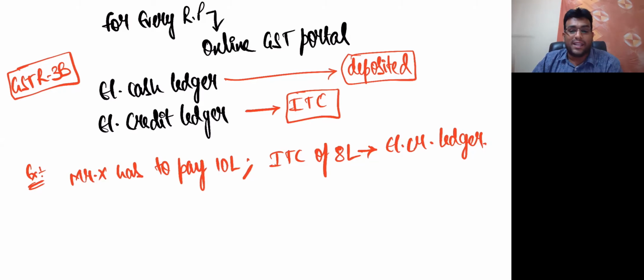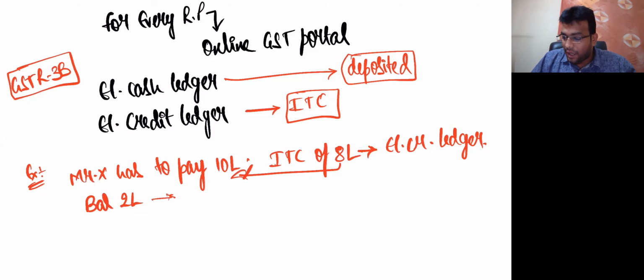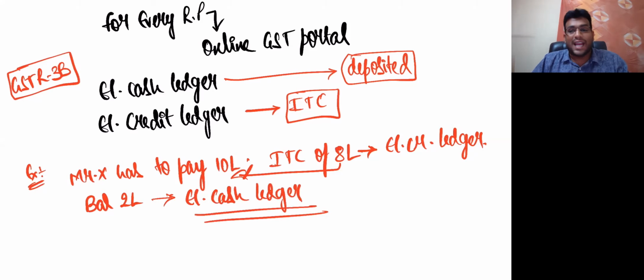Now here, what is the ITC we have? 8 lakhs we have in the credit ledger, correct? So from 10 lakhs, we can set off only 8 lakhs. Now the balance 2 lakhs, we will pay using the electronic cash ledger. Now how will money come into the electronic cash ledger? Basically we will deposit. We will generate a challan and deposit the money in the cash ledger, either by NEFT, RTGS, or OTC.